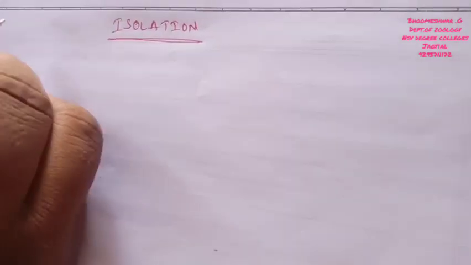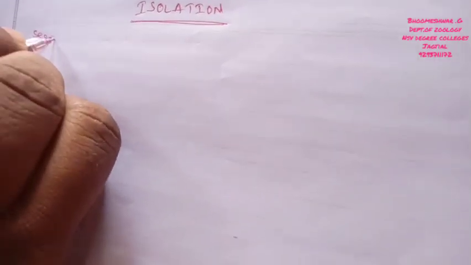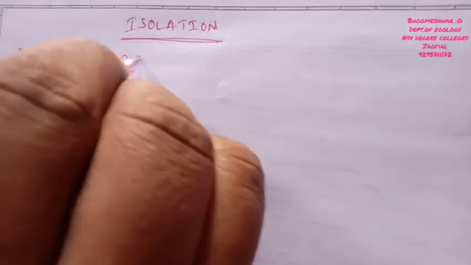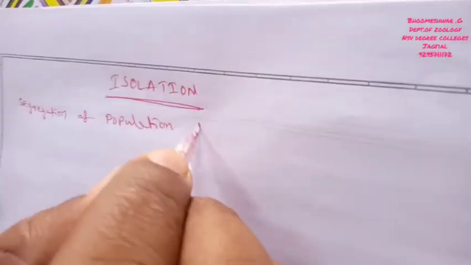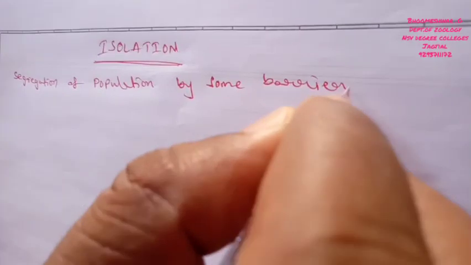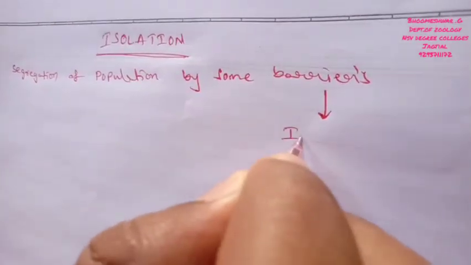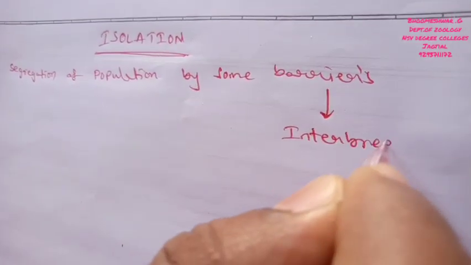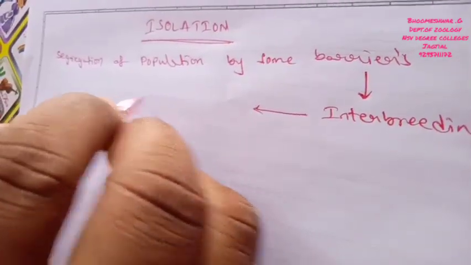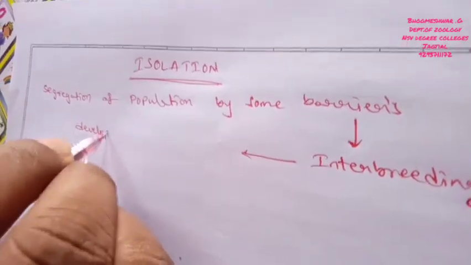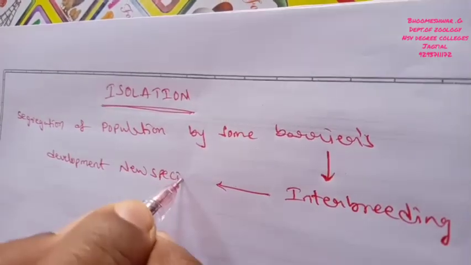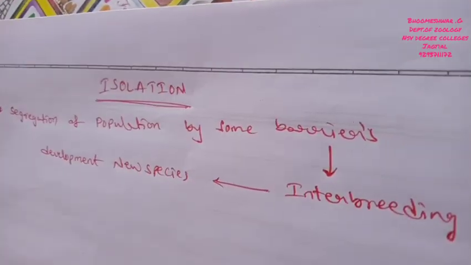Isolation is nothing but segregation of a particular population by some barriers, and these barriers prevent the process of interbreeding, which can finally create the development of new species. So this is the major common definition for isolation.